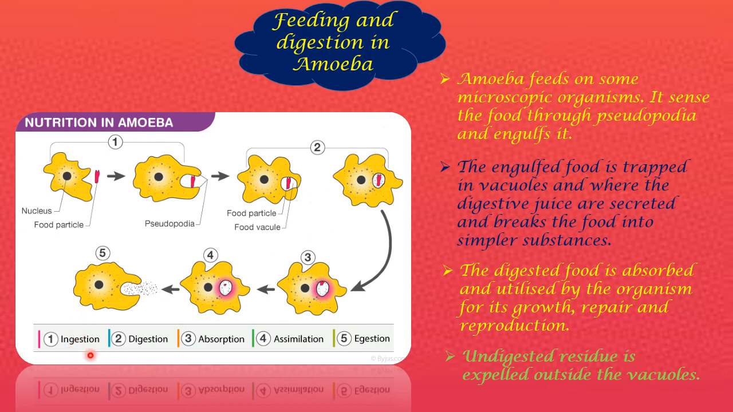So even here, the holozoic mode of nutrition is followed. Can you see that? Ingestion is there. Okay, and then the digestion process is happening over here in stage 2. And then what happens in stage 3? The absorption is happening. It is assimilating to all parts of the body. The remaining parts which cannot be taken in are expelled out from this food vacuole where the pseudopodia opens. Okay, and this is how digestion in amoeba takes place.